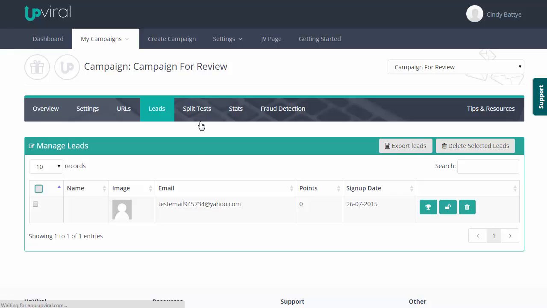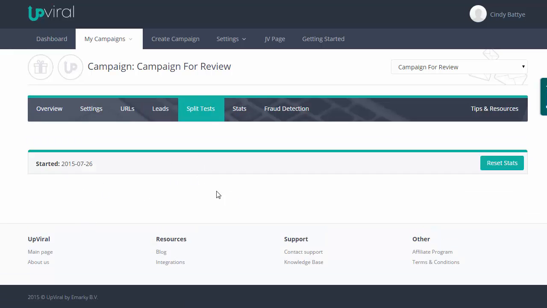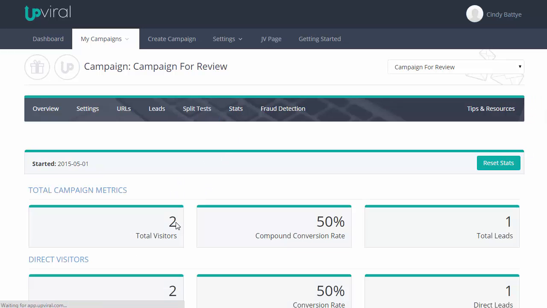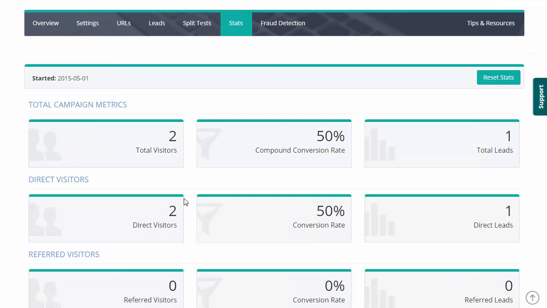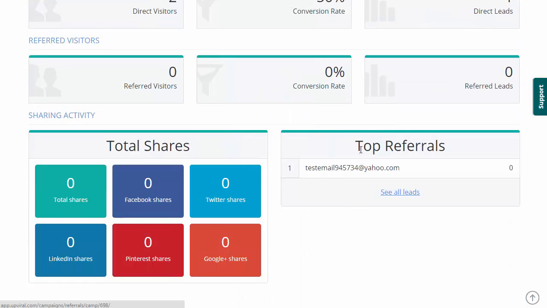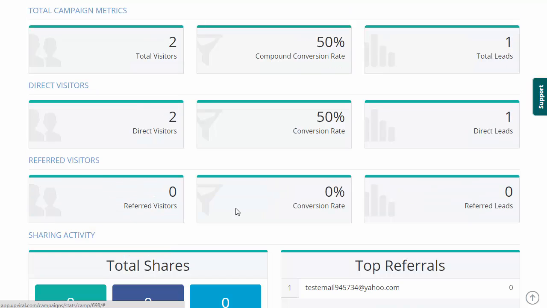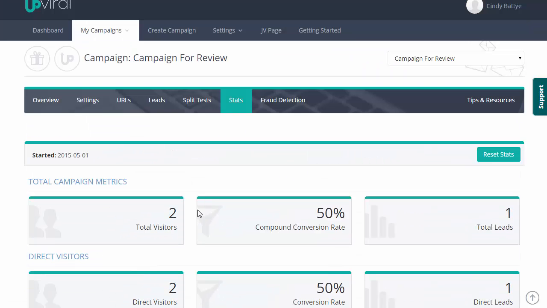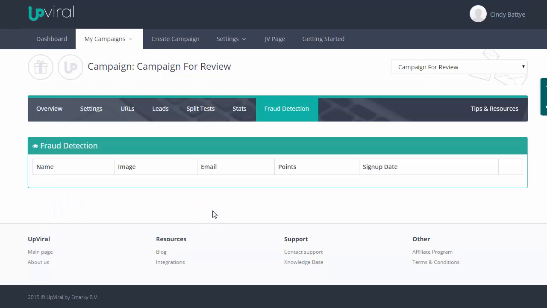If I go to split test, I'll see if I had any split tests running. I would see the comparison between those split tests right here. We have a stats tab where we can see all the different stats for our campaign. Scrolling down here, we can see the total shares, the top referrals, all that information. It breaks down pretty much everything that you need to see. And pretty cool, they have a fraud detection tool here so you can make sure that no one is trying to take advantage of the system and keep referring themselves over and over. That will be detected on the fraud detection settings here.